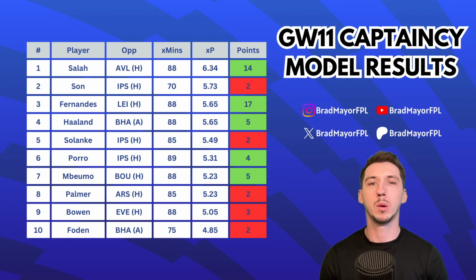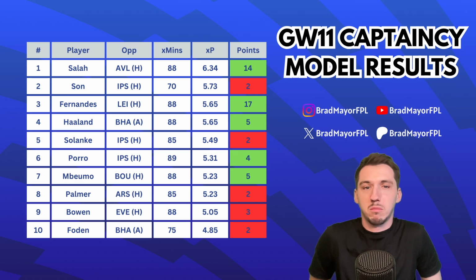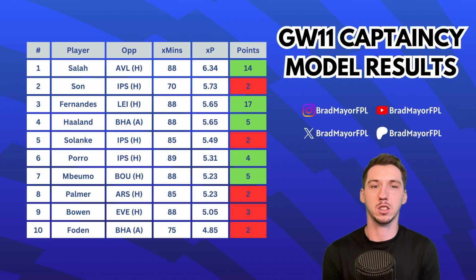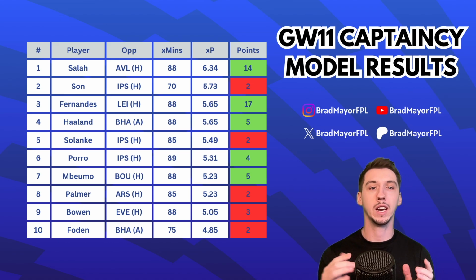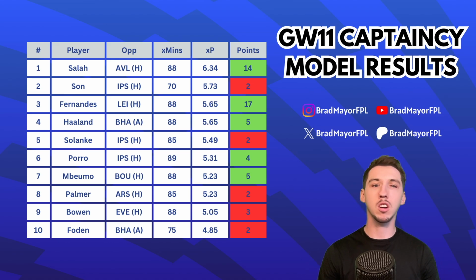Salah was top by some margin really, and Salah got a goal, got an assist, so did very well. Very happy that I went with Salah over the last few weeks. Not captain, to be fair. In my own team, I thought this was a good week to go a little bit different. So I actually captained Bruno Fernandes as he was pretty high in the captaincy model. That obviously went incredibly well for me. 17 points. I think he was actually the top scorer in the whole game week. So can't really complain too much there.